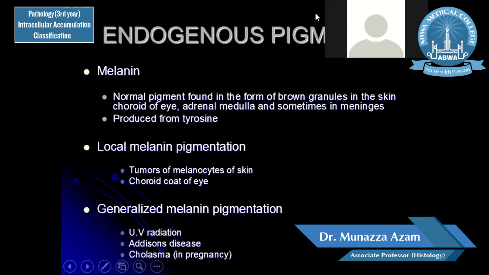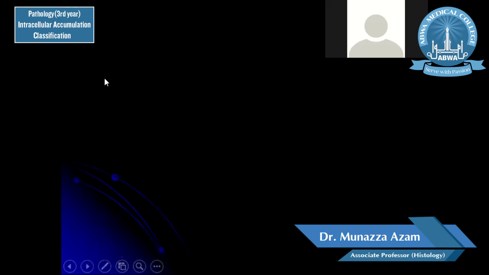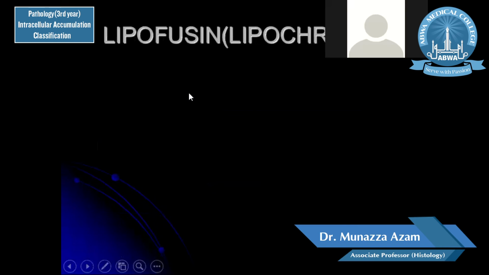Generalized melanin pigmentation occurs in Addison's disease, chloasma, and ultraviolet radiation exposure. Otherwise, melanin is just responsible for the normal skin complexion. In darker skin, there is more melanin pigment present, and in lighter or fair skin, the melanocytes are less in number, so melanin is produced less.